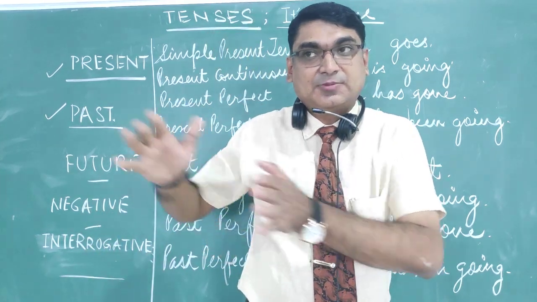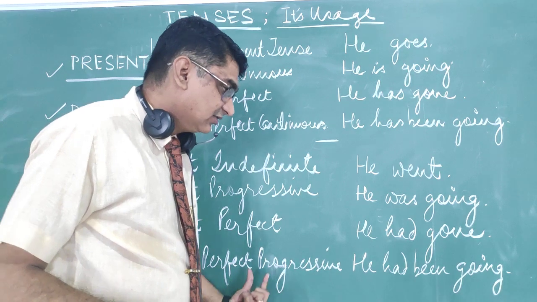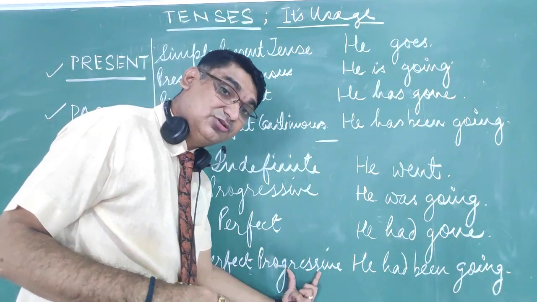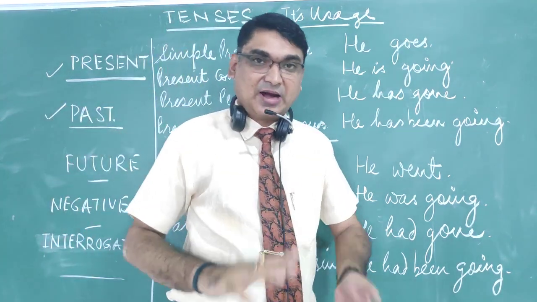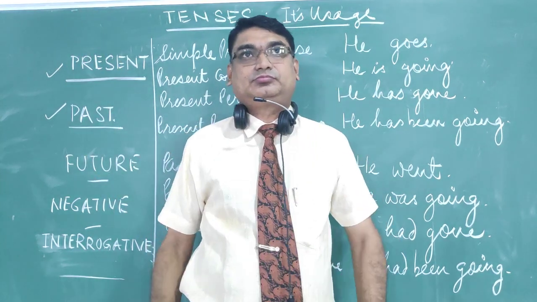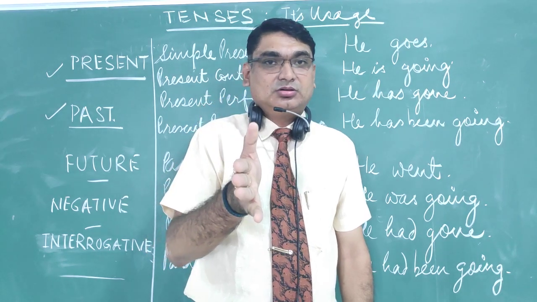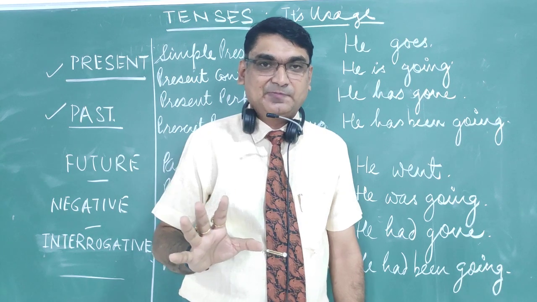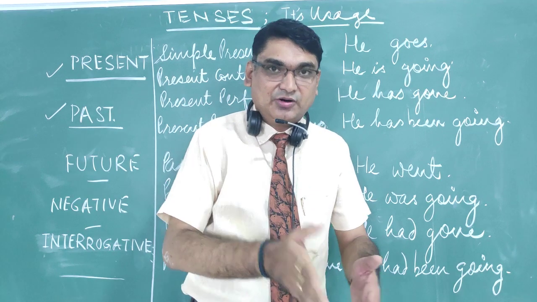Past perfect progressive. Now in the past tense, the event has ended also, but before that time something was going on. This last one may be confusing for you, but with practice it will come. An event happened in the past and it has ended also perfectly, and during that duration the event was going. Now it is not going.